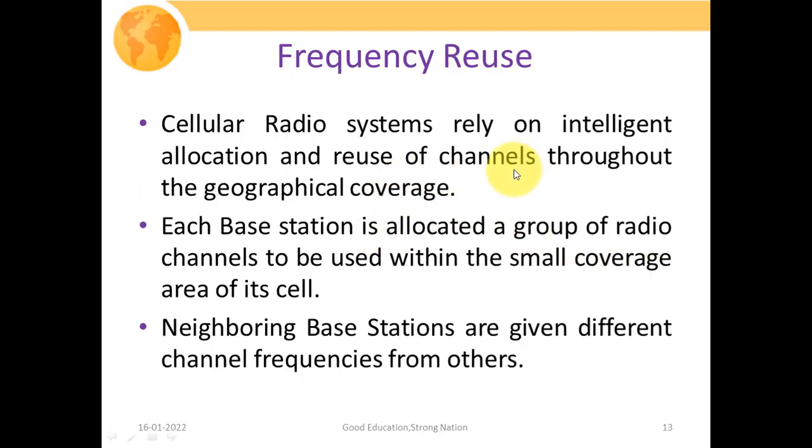So the cellular radio spectrum relies on intelligent allocation and reuse of channels throughout the geographical coverage. We are going to allocate frequency bands intelligently to the individual base stations or cells throughout the geographical area. Each base station is allocated a group of radio channels to be used within the small coverage area of its cell. So the important point is that an individual base station initiates as well as receives its calls on its allocated bandwidth or spectrum only. Neighboring base stations are given different channel frequencies from others. This is done so that we can limit the interference.